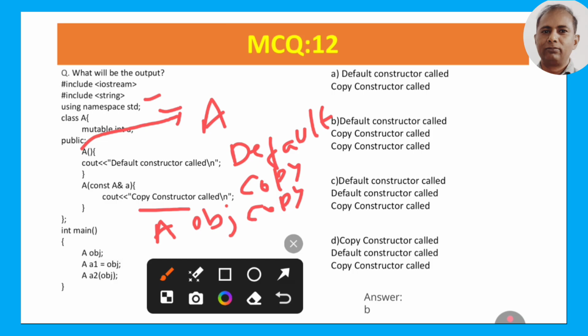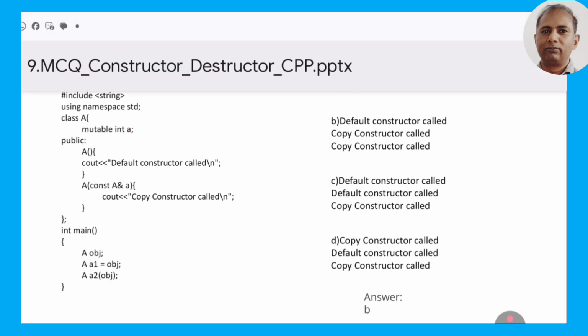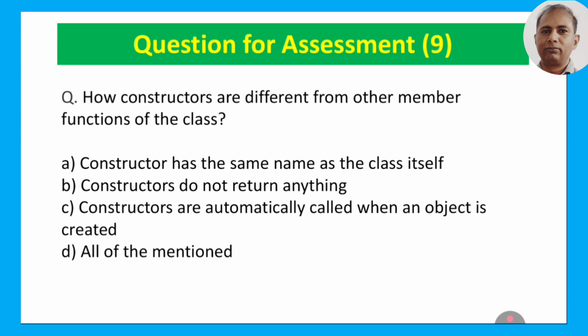So first the default constructor, then the copy constructor, then the copy constructor. So I think option B has these, so B should be the correct answer here. These were some MCQ questions which we have solved based on constructors and destructors.